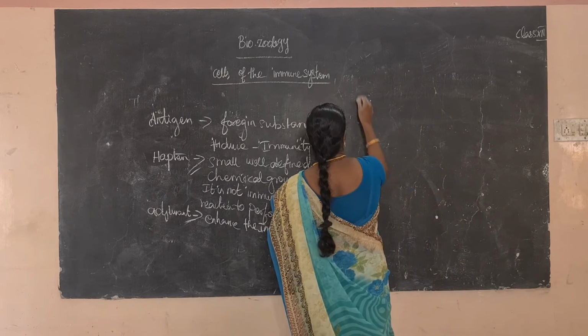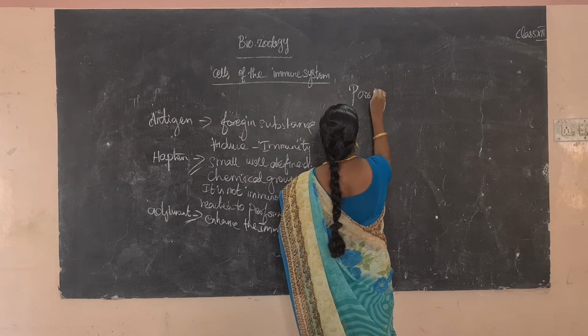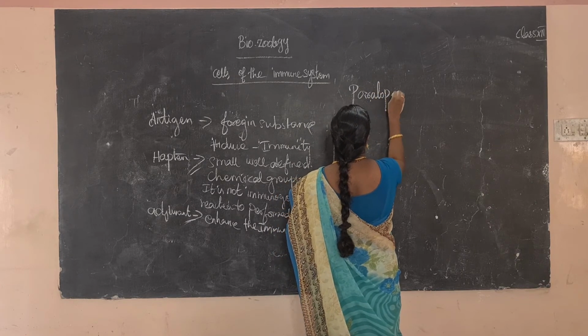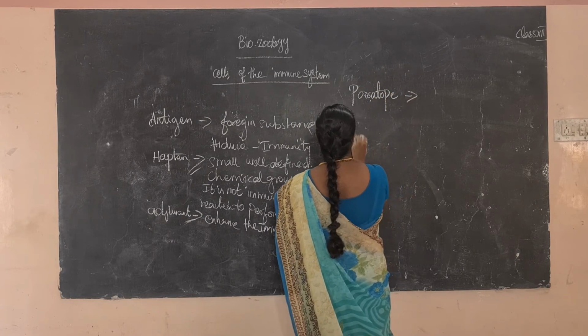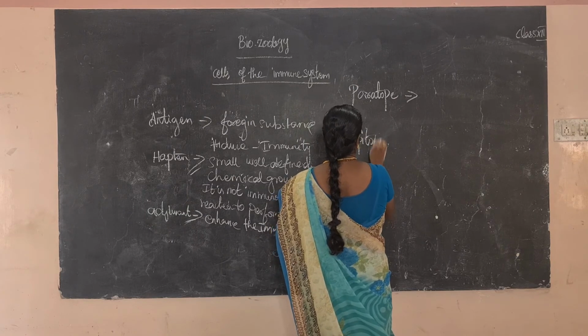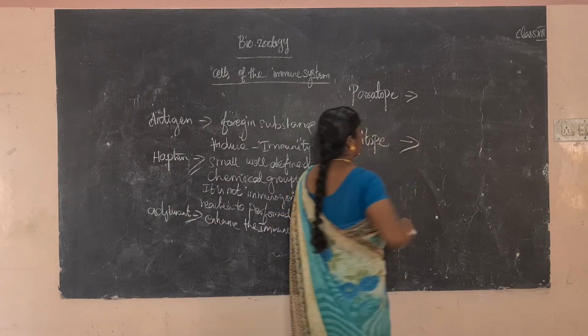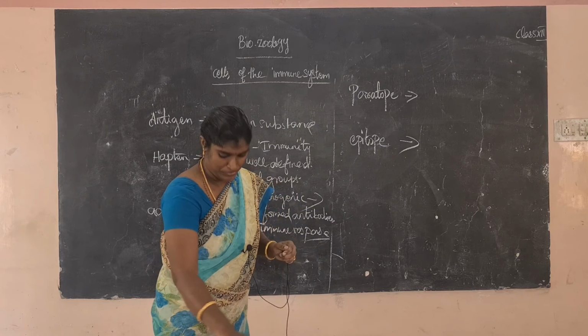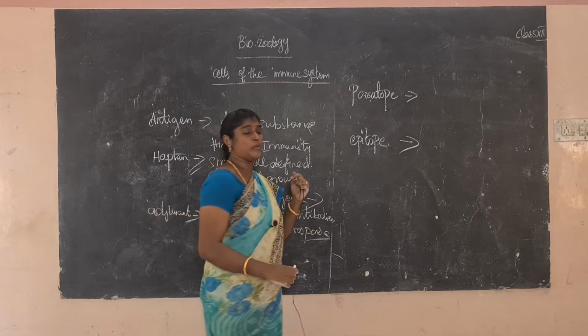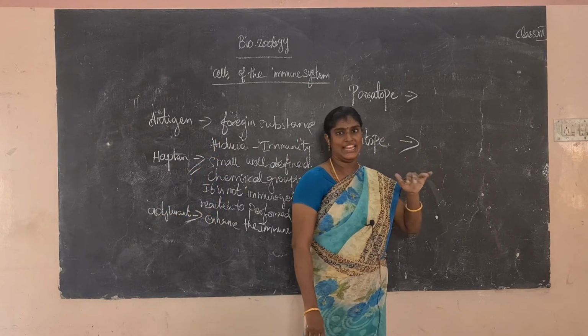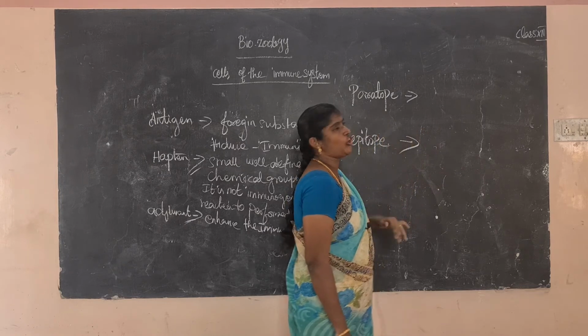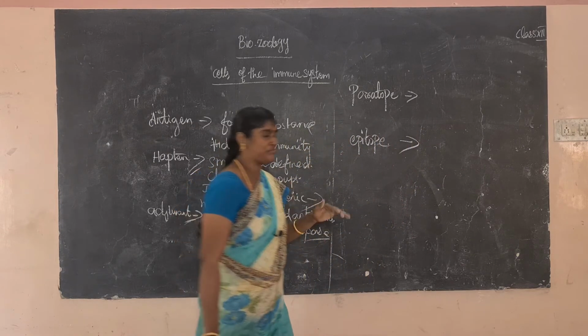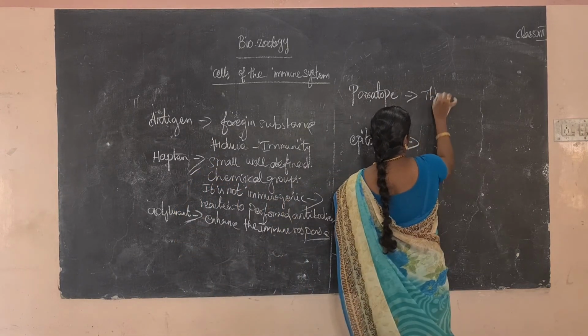What is paratope? Another one, epitope. So what is the meaning of paratope? The part of the antibody molecule that makes contact with the antigen is called paratope.